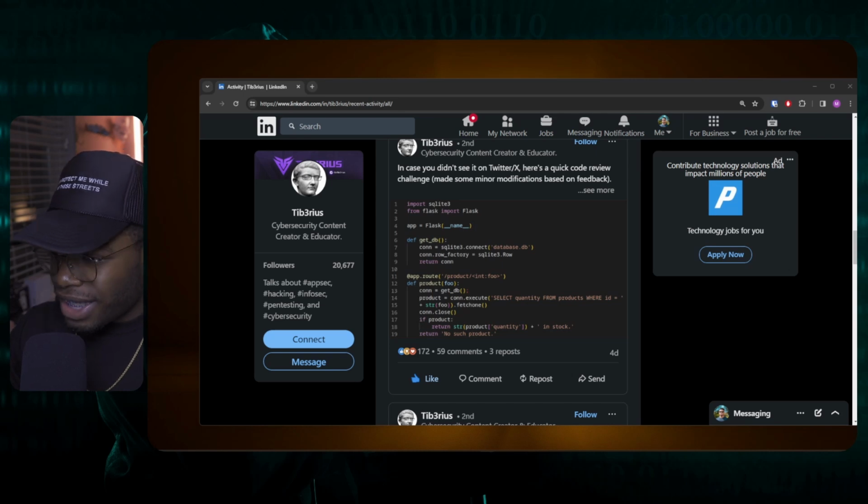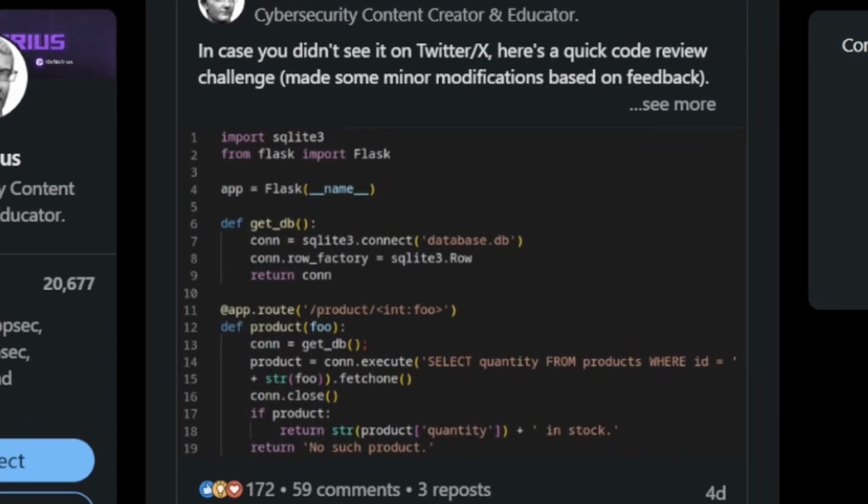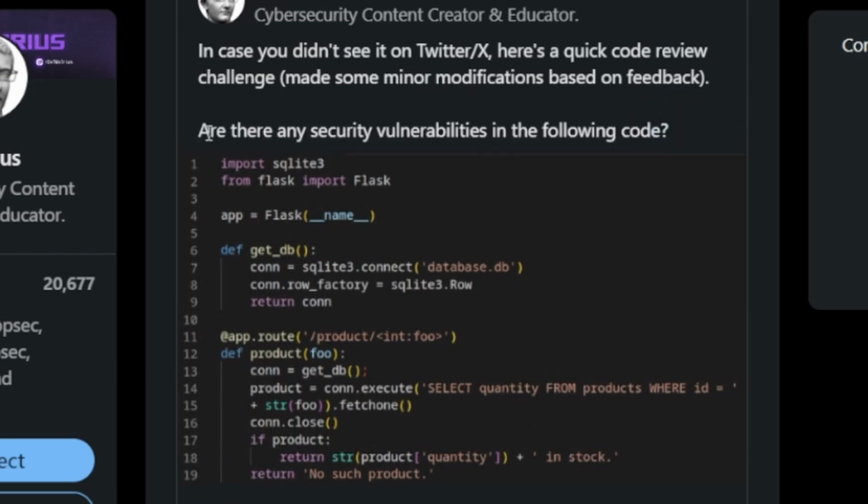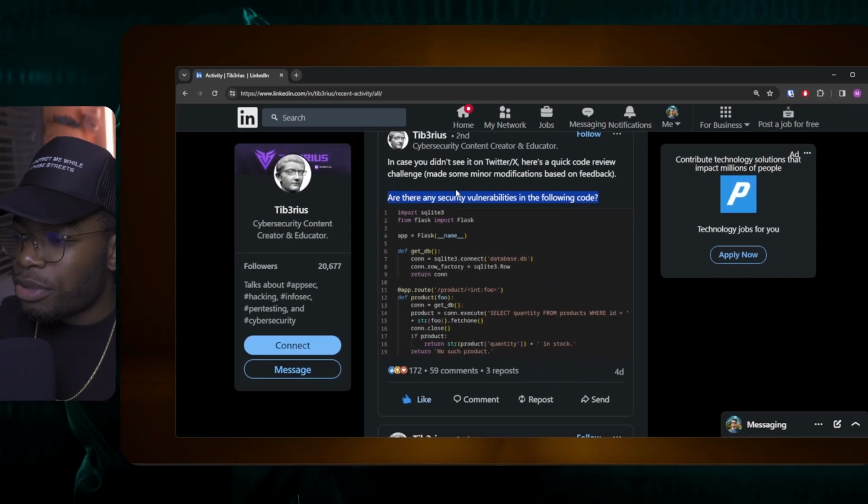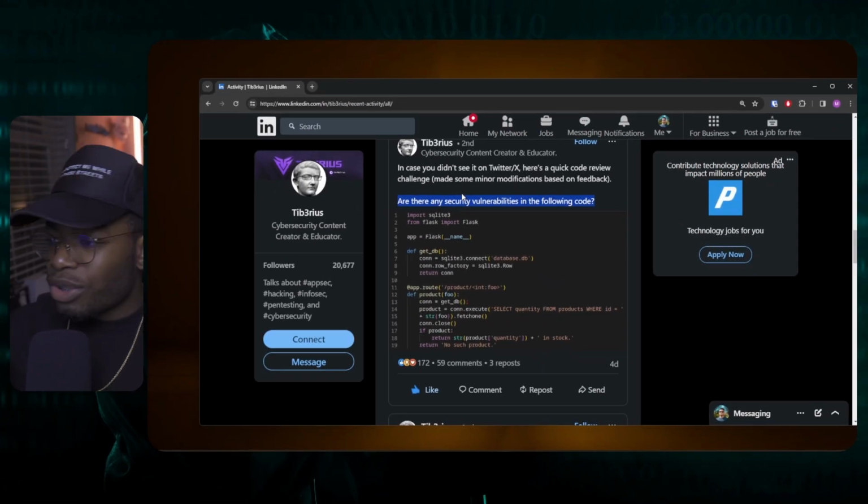Scrolling on LinkedIn again, as usual, Tiberius posted a question. In case you didn't see it on Twitter/X, here's a quick code review challenge. Is there SQL injection, right? Are there any security vulnerabilities in the following code? The big question is, is there SQL? Is there a possibility of SQL? If there is, does that actually mean there is SQL? That is the question we're going to be answering.